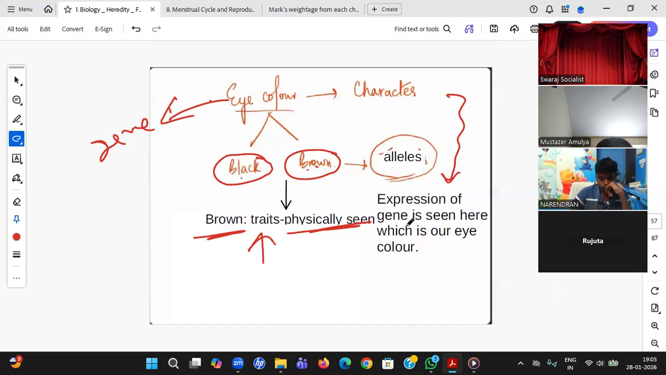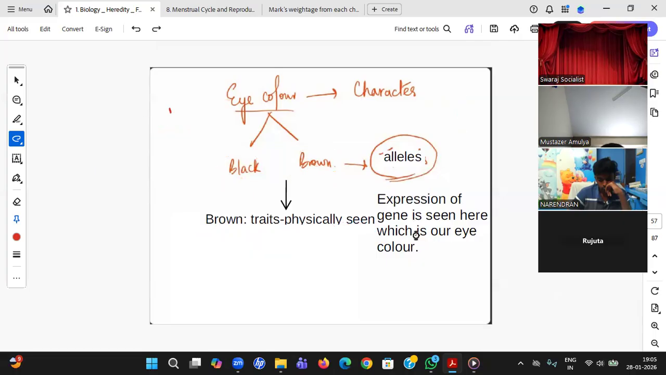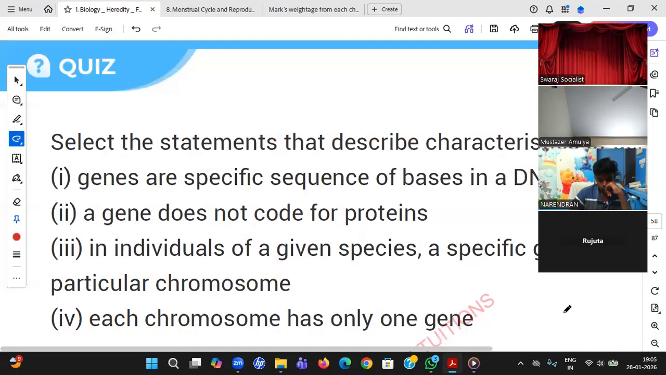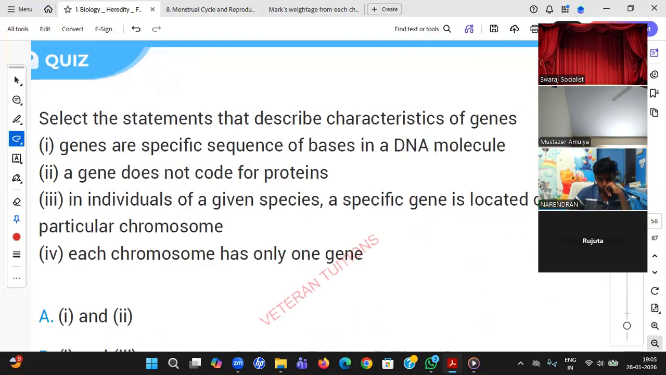Okay, so you can't see my gene, you can't see my allele. But what can you see, student? You can see my trait. So expression of gene. So gene is expressing its code, its alleles by the color of my eyes to the real world. So it's just an expression of gene. Okay. With that, let us do some questions.